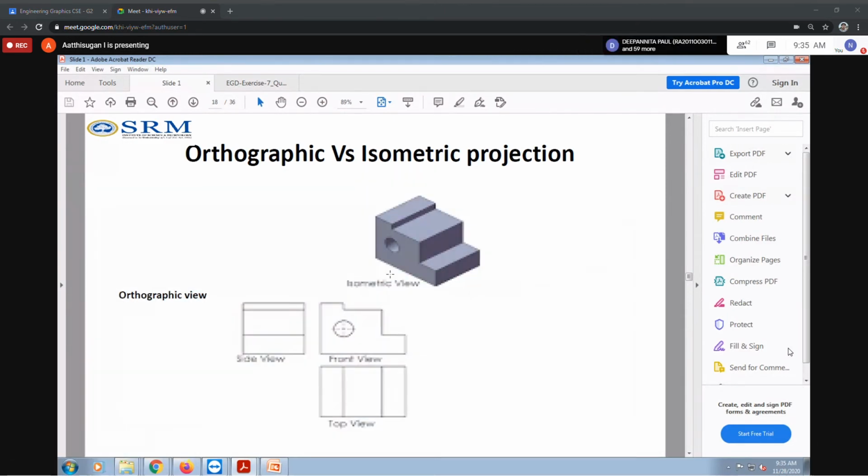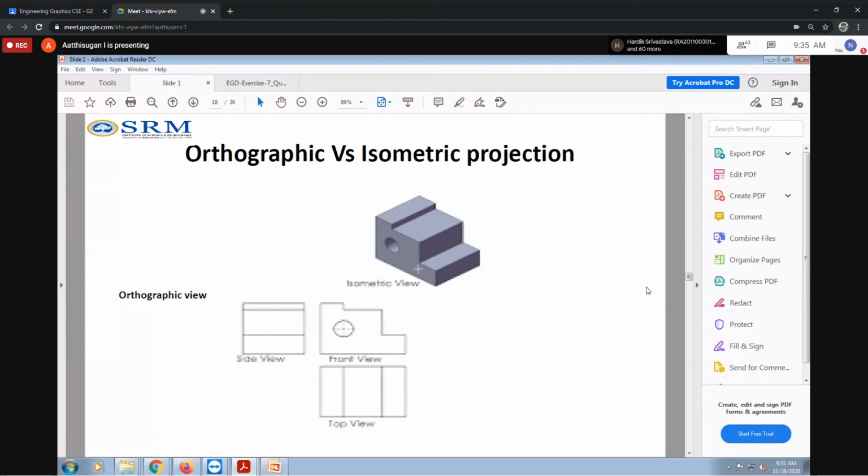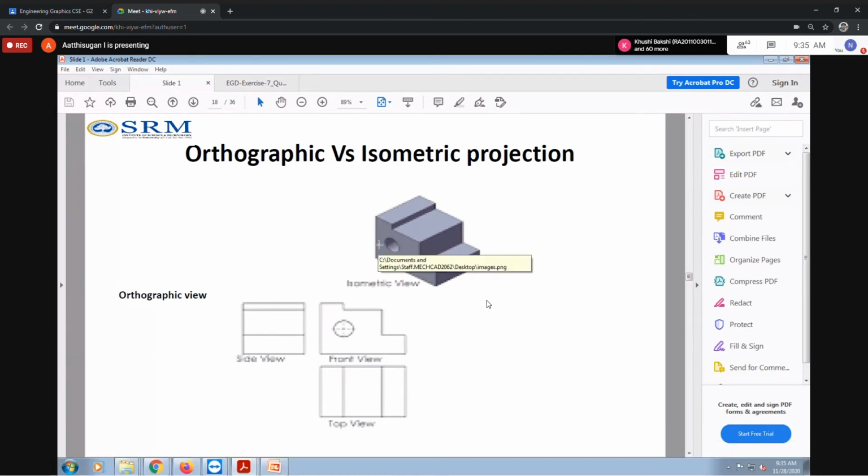you get your front view. Imagine you make the arrow from this direction, so this shape should be the front view. Or you can take the view which shows all dimensions clearly as the front view. For the first angle projection, the front view will come above the reference plane, and the top view will come below the reference plane.